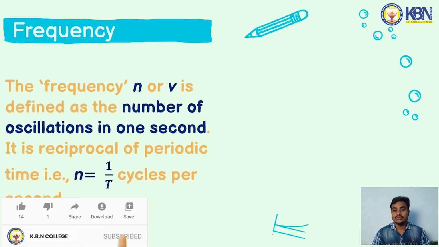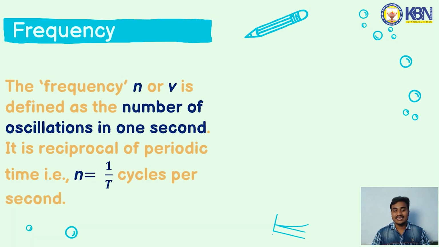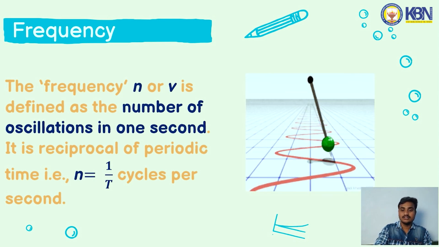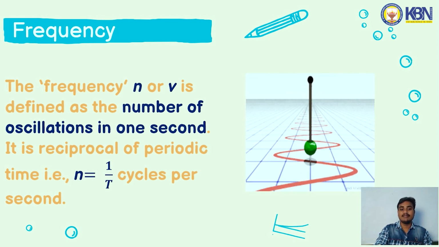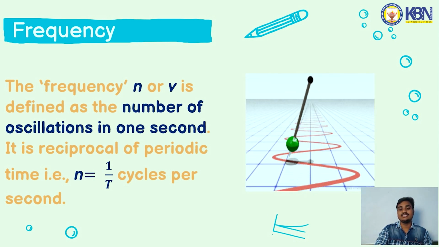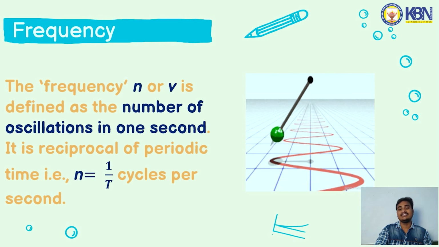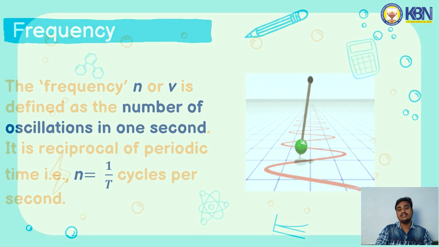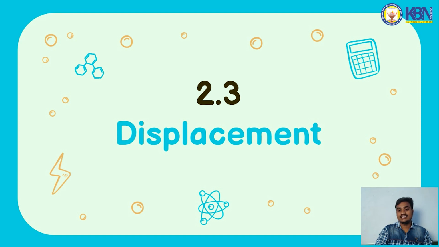It is also the reciprocal of the time period, equal to 1 by T, where T is the periodic time, in cycles per second. In this diagram you can see the number of cycles taking place in 1 second is defined as the frequency.